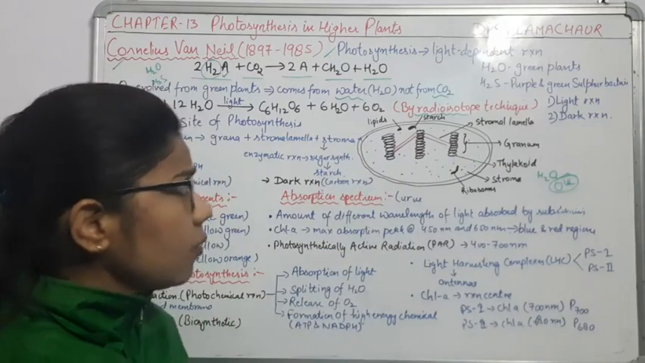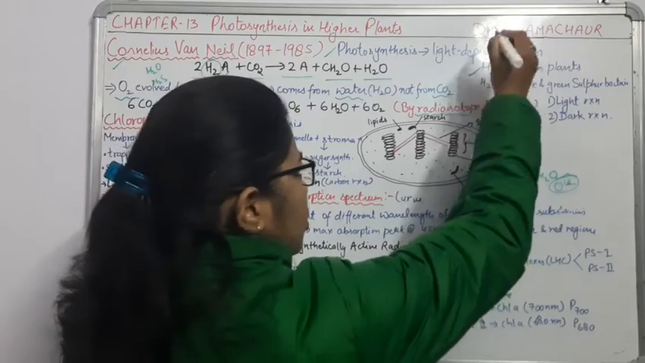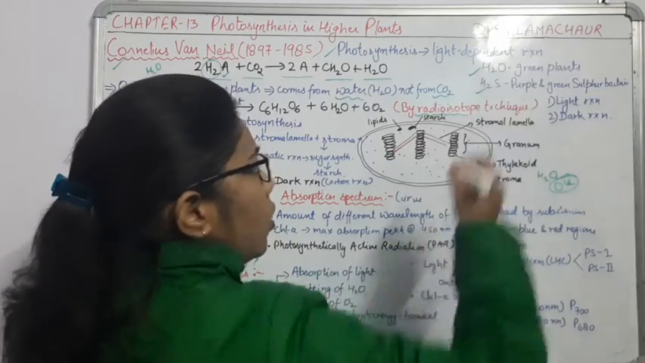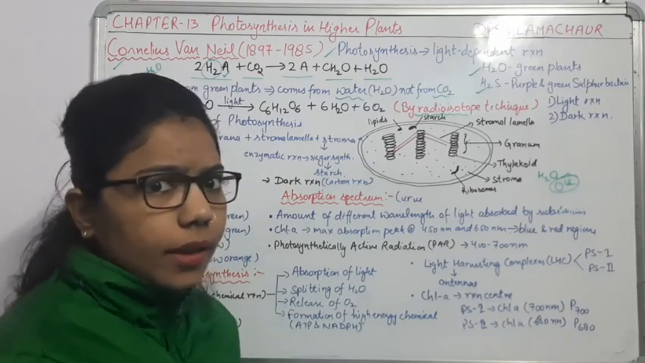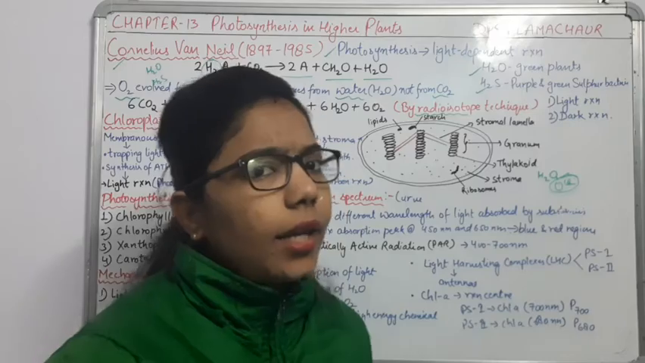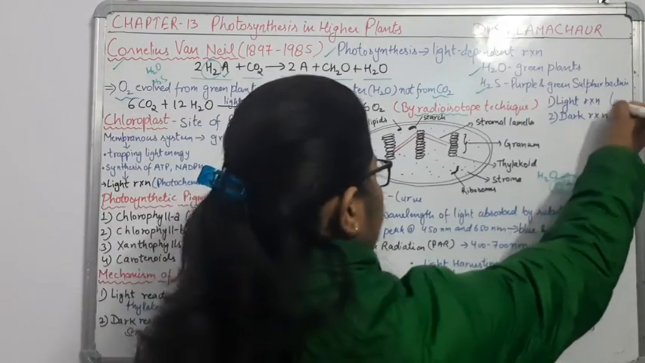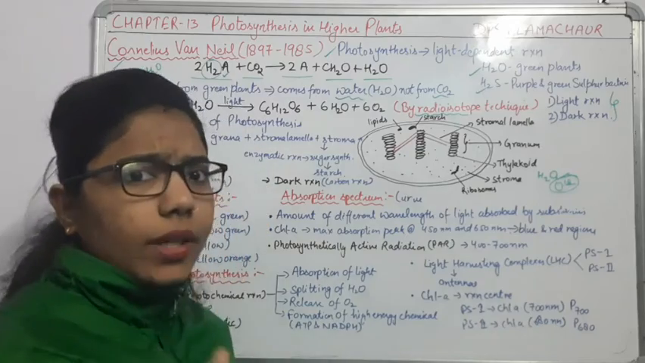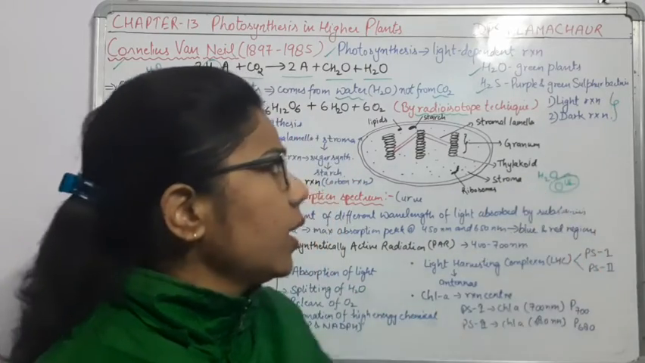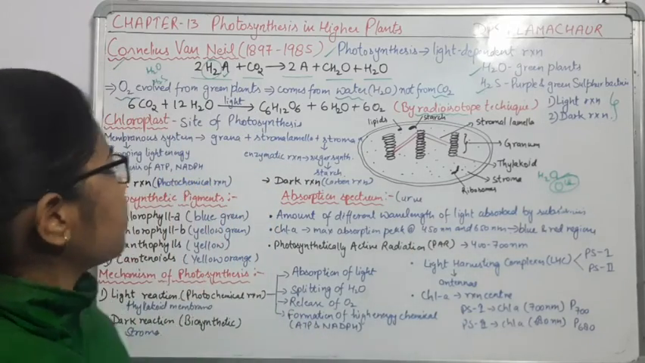Okay, so these things are there. H2O is the hydrogen donor when we are talking about green plants, and H2S is the donor for purple and green sulfur bacteria. The role of these two is to give the hydrogen. Again, this reaction can be divided into two phases, the light reaction as well as the dark reaction. We will understand these things very clearly here.